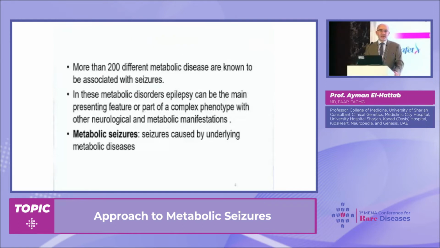The list is very long. We have more than 200 metabolic conditions that are known to be associated with seizures. Sometimes seizures are the main presenting part of the disease. Sometimes seizure is part of a complex neurological and metabolic manifestations. So when we introduce this term metabolic seizures, we mean seizures caused by underlying inborn error of metabolism.